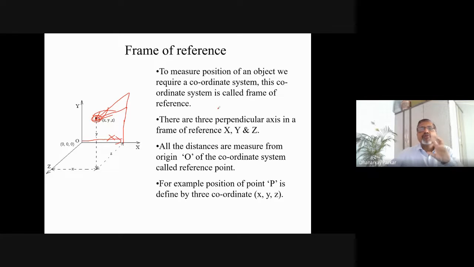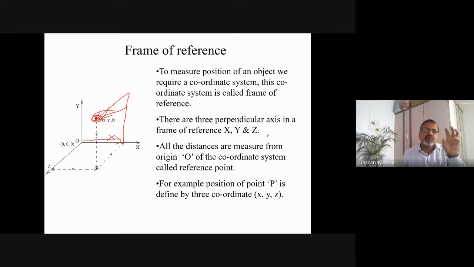Okay, so to measure the position of an object we require a coordinate system, already I told you. There are three perpendicular axes in the frame of reference: x, y, z. So if a body is in 3-dimensional space, then to show it, how many perpendicular axes will we need in the frame of reference? Three. And all the distances are measured from the origin. We are measuring from the origin, so we will treat it as the reference point in this frame of reference. And this whole space we will consider the frame, the frame of reference.